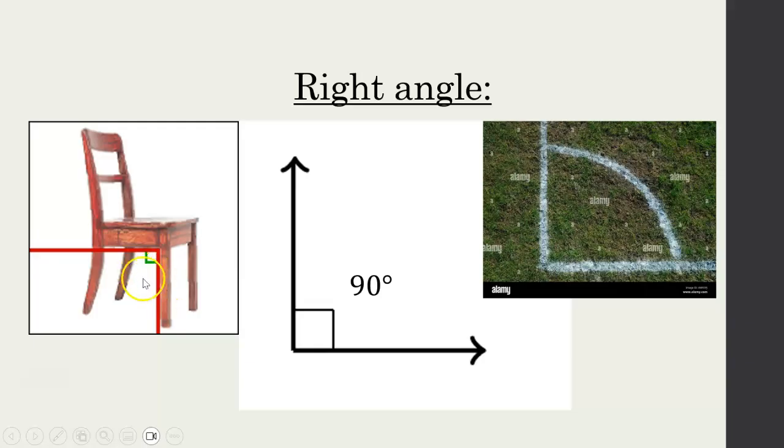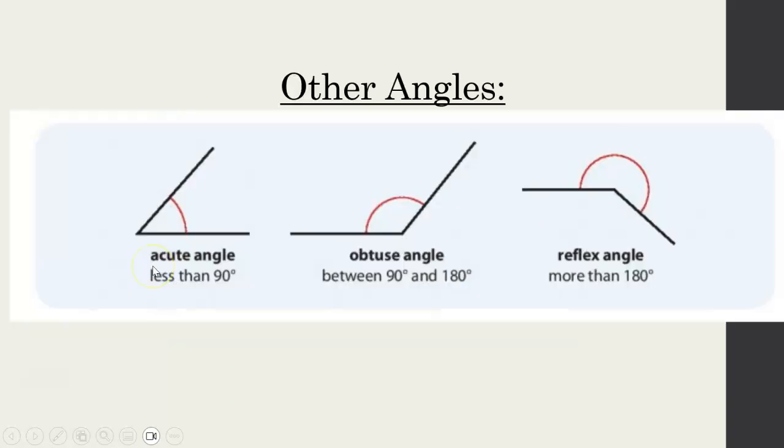Woodwork, carpenters, really, really important. If your chair is not set up properly, you're going to fall off it or it might break. So that angle there, what angle is it going to be? It's going to be 90 degrees. So it's going straight and then boom, straight down. And it's perpendicular, so it's going to be 90 degrees.